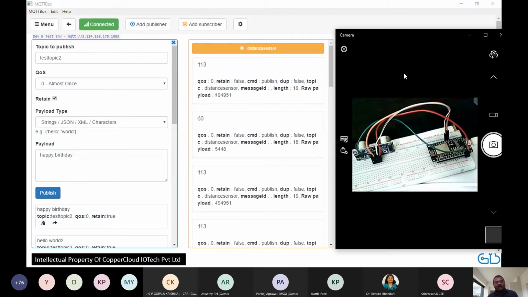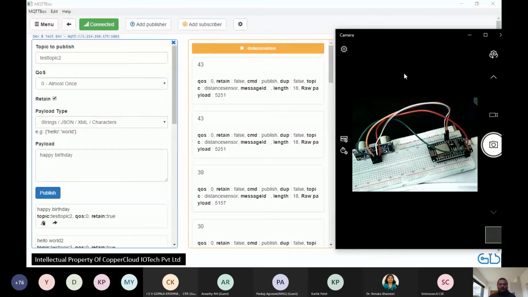Now remember guys, this is not coming on a computer screen. These numbers are being sent to the cloud onto an MQTT topic. All right. So to prove that, I'm going to put my hand in front, as you can see on the camera. I think it's there. And you can see we're getting readings like 5 centimeters, 4 centimeters, etc. Now, as I move my hand further away, you can see the readings are increasing: 9 centimeters, 10 centimeters, etc. I take it far away and it becomes 30 centimeters.